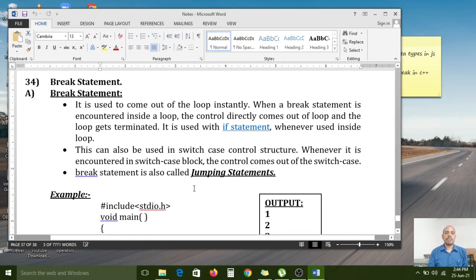What is the break statement definition here? It is used to come out of the loop instantly. When a break statement is encountered inside a loop, the control directly comes out of the loop and the loop gets terminated. Nothing but the loop is stopped. It is used with an if statement whenever used inside the loop.